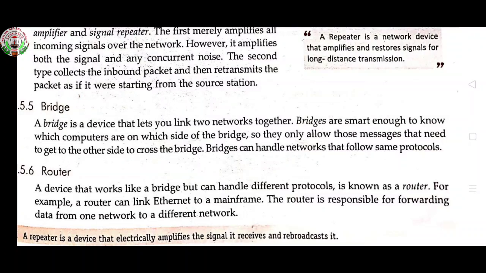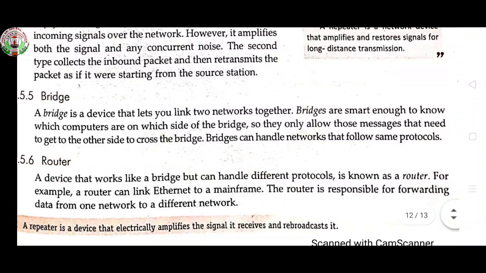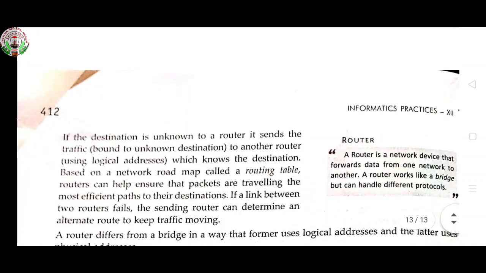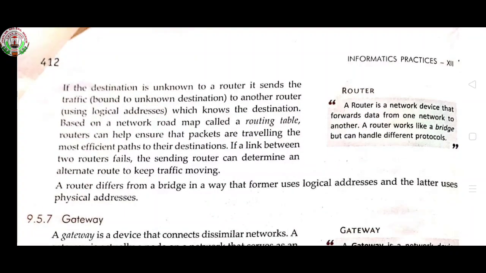Next is the router. A device that works like a bridge but can handle different protocols is known as a router. For example, a router can link Ethernet to a mainframe. The router is responsible for forwarding data from one network to a different network. A router is a network device that forwards data from one network to another network. A router works like a bridge but can handle different protocols.